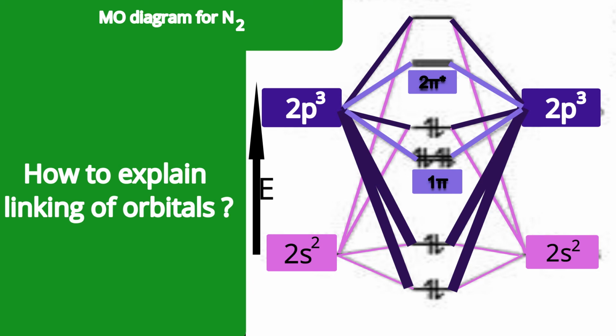We label them as 1 pi and 2 pi star orbitals. And that is usual. We have discussed such things. So all the linkings which were a difficulty and confusion for us might now be clear. About energy levels, a few orbitals are decreasing, a few orbitals are increasing in energy. That we will discuss now.